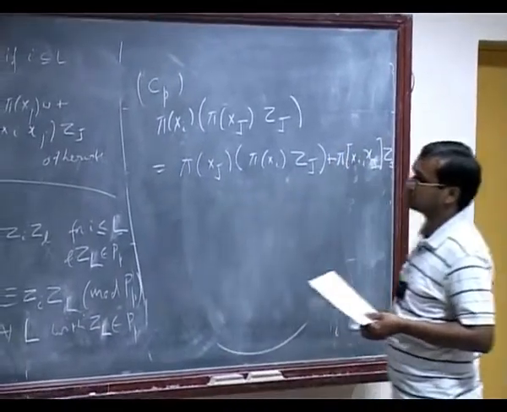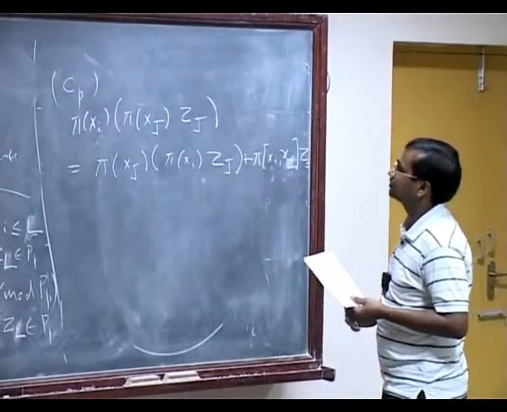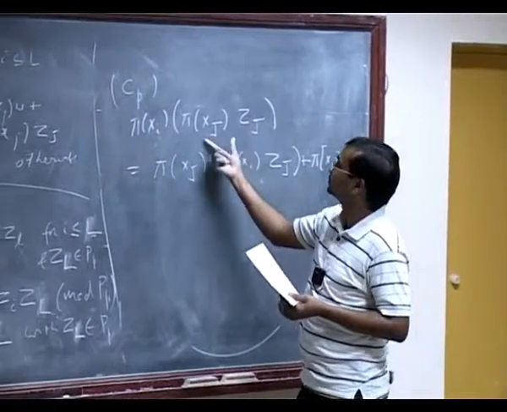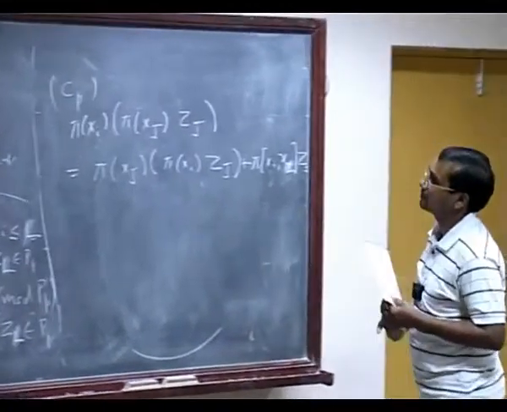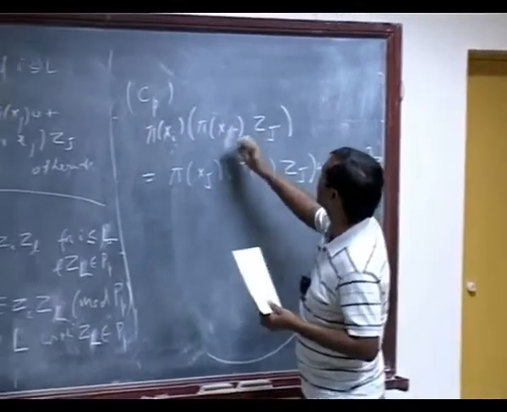Then how do you take the bracket of something with x capital? Right. So I think here these are small j. This is small j.